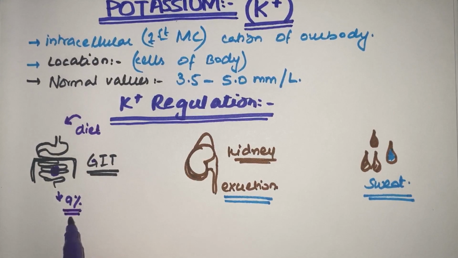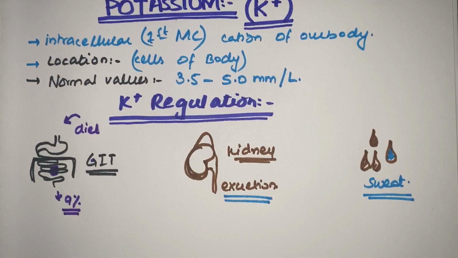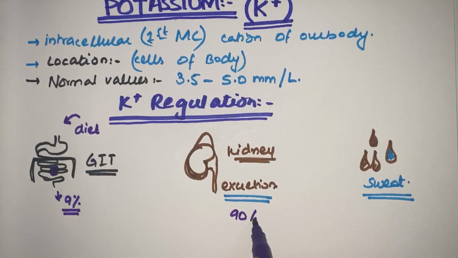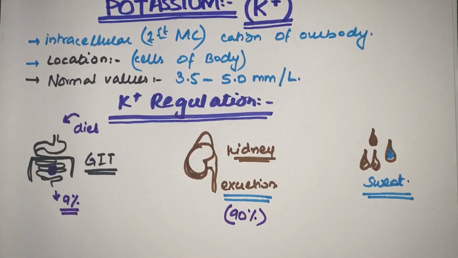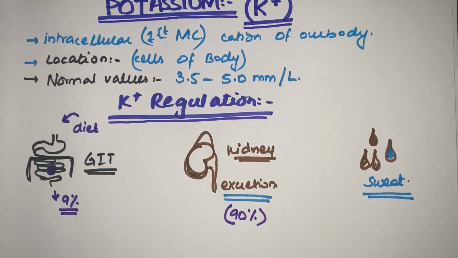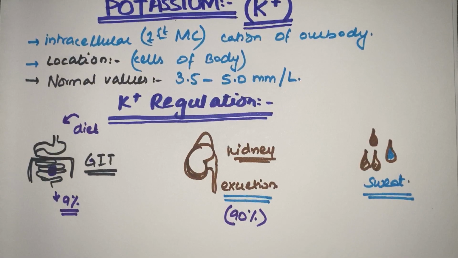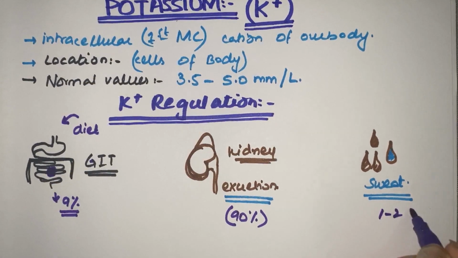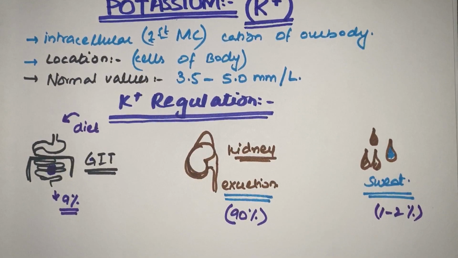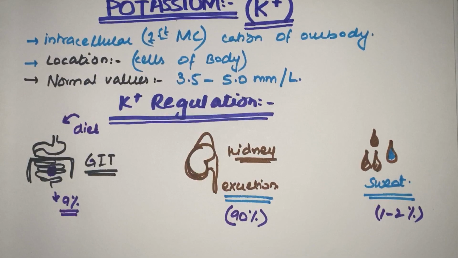Only 9% of it will be excreted by the GIT tract, and the major 90% depends on whether it will be more reabsorbed or less reabsorbed, and the resultant excretion of potassium, basically called the secretion of potassium in the tubular fluid, occurs from the kidneys. Moving on to sweat, only a few percent, 1 to 2%, is excreted in the sweat. So this is the whole regulation.